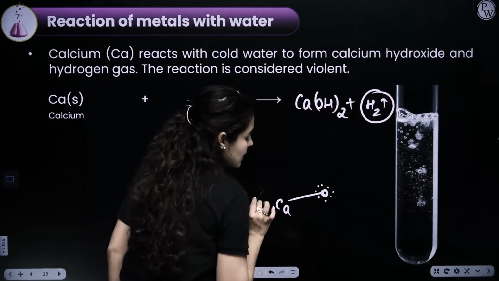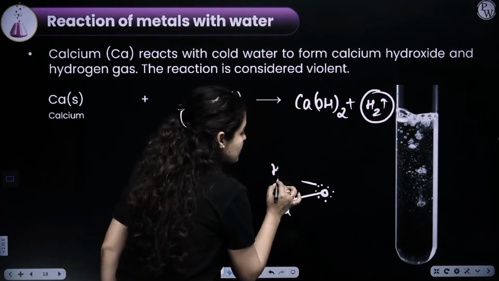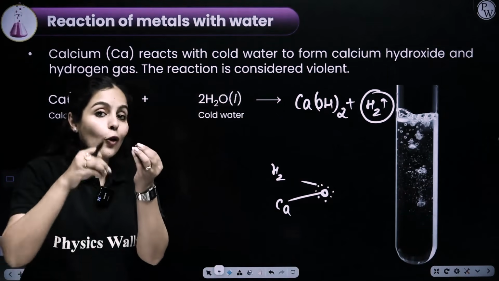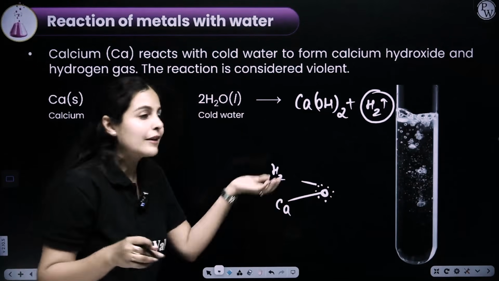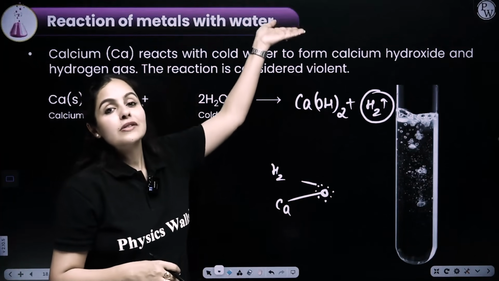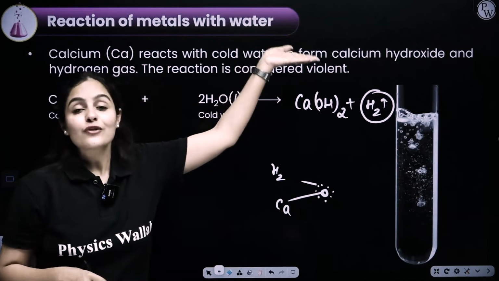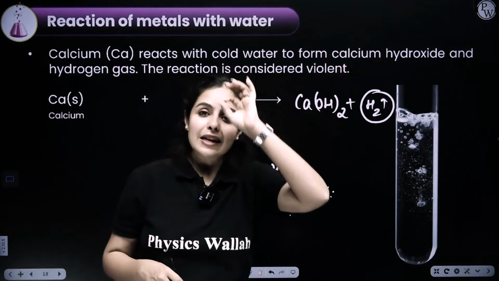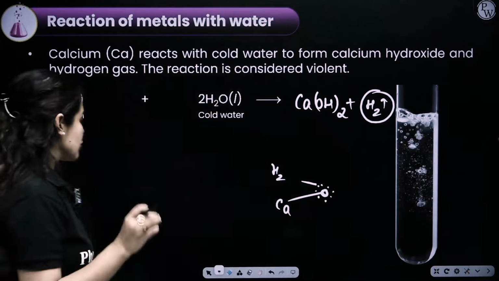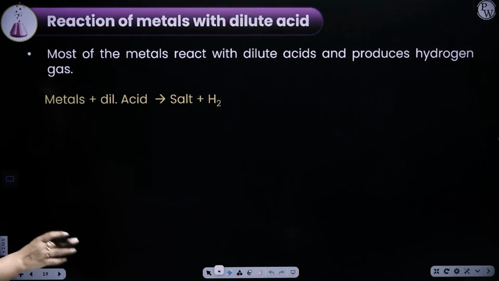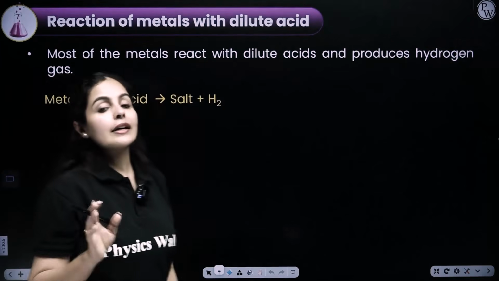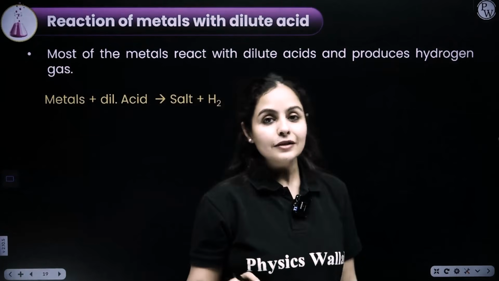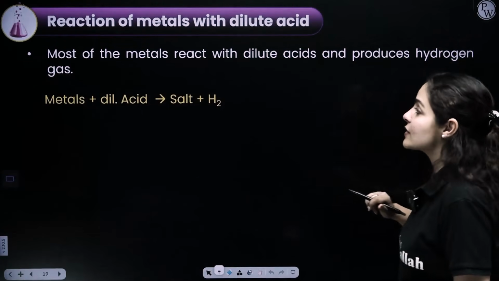That's a calcium piece, and these are bubbles of hydrogen gas. They stick onto the surface, make it feel lighter, and then it starts floating to the surface of the water. The same reason goes for magnesium also. So the question could be asked for either magnesium or calcium. I hope that is clear. Cool, boss. Moving on to the next one.